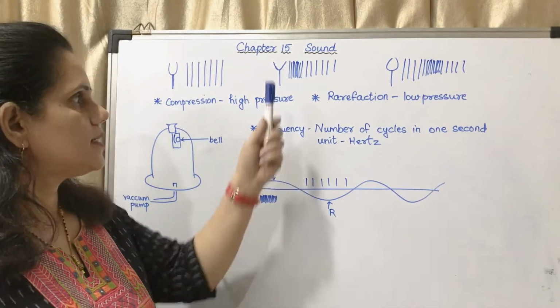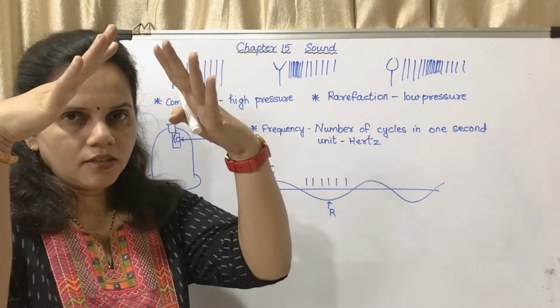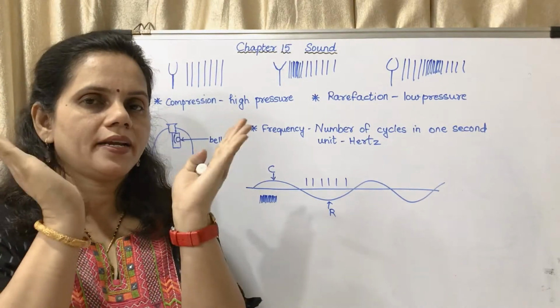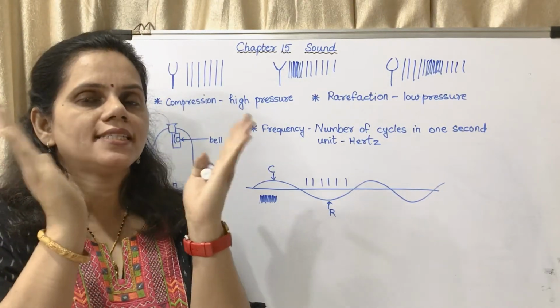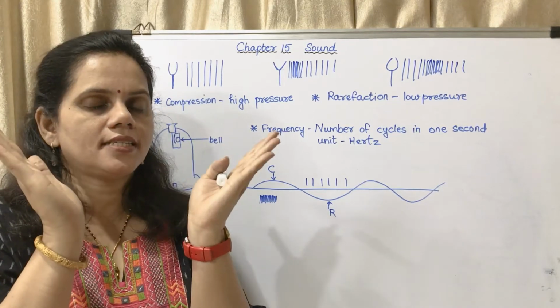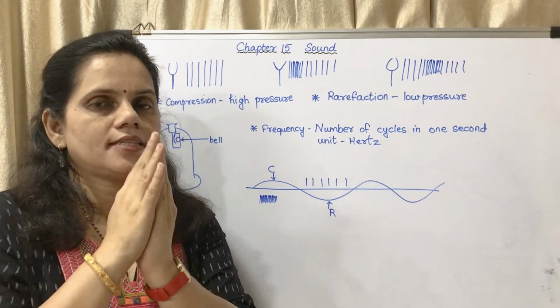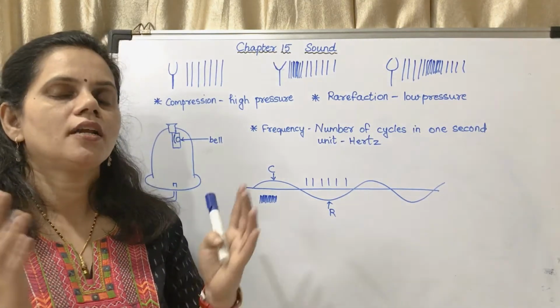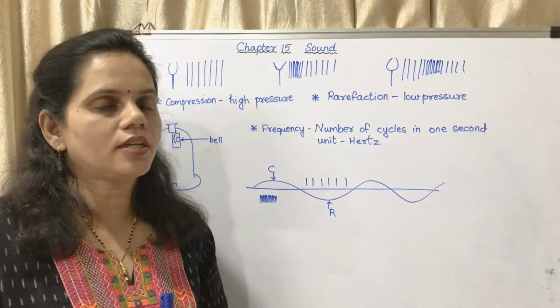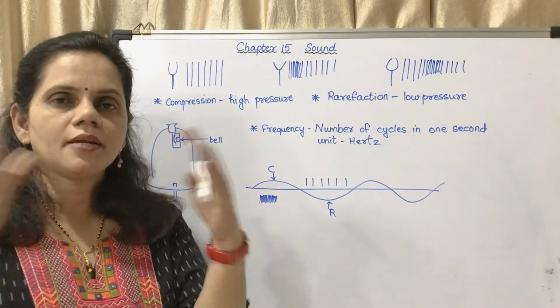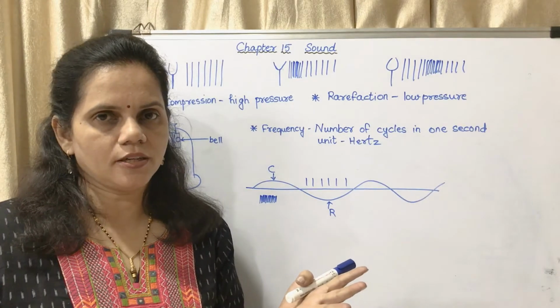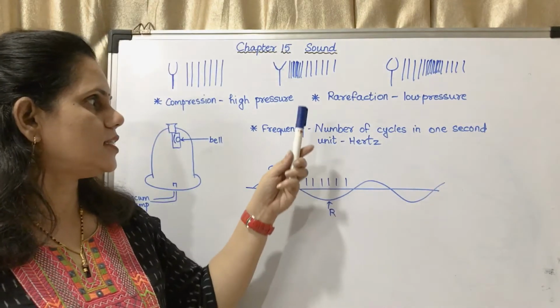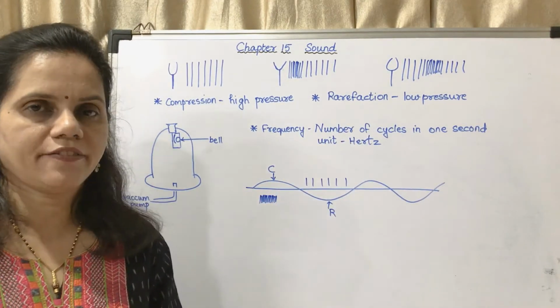Now what happens? It goes inside. That means it is vibrating like this, once in the outward direction and once in the inward direction. Now when it is in the inward direction, the particles again move away from each other. That low pressure region is called rarefaction.